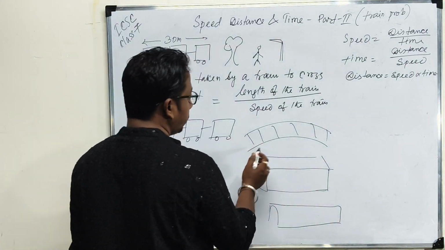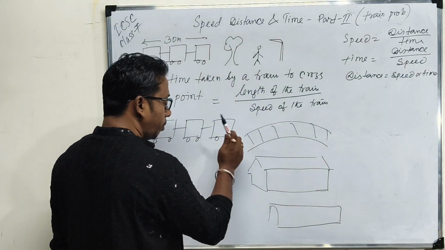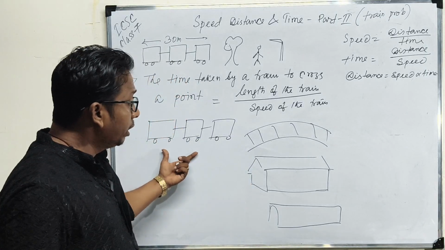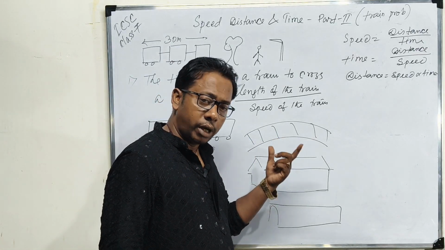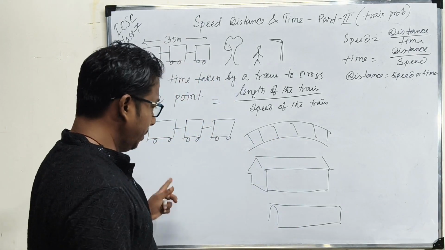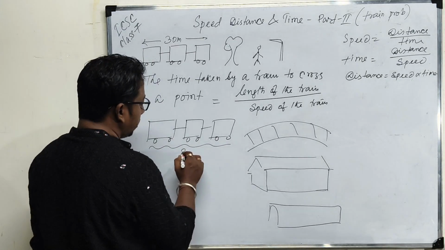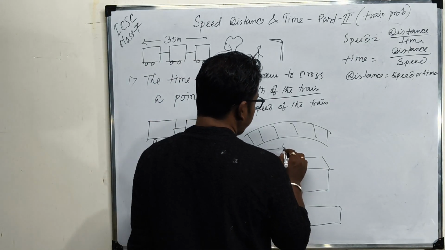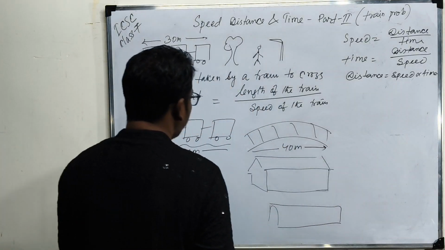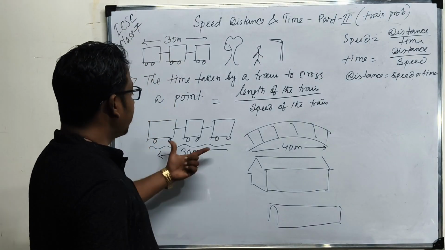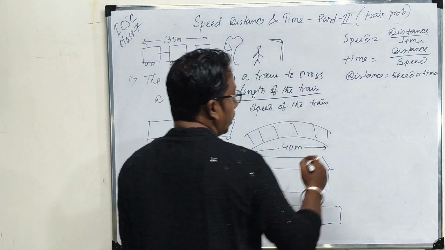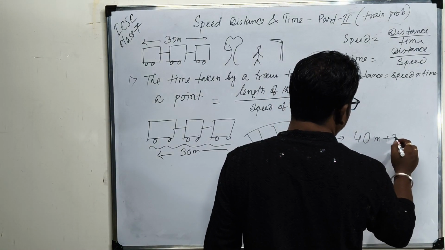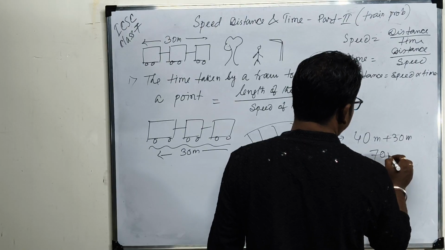It means it covers its own length as well as the bridge length or tunnel length or platform length. If the length of the train is 30 meter and the length of the bridge or platform is 40 meter, then the train crosses 40 meter plus 30 meter, that is 70 meter.